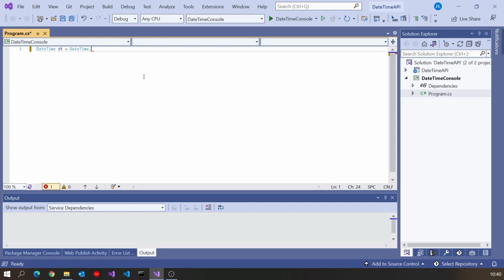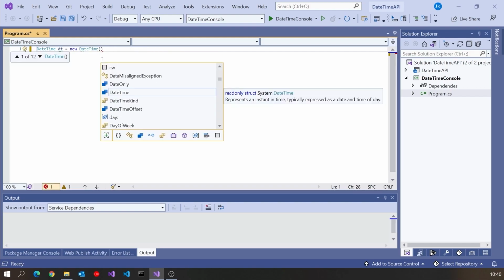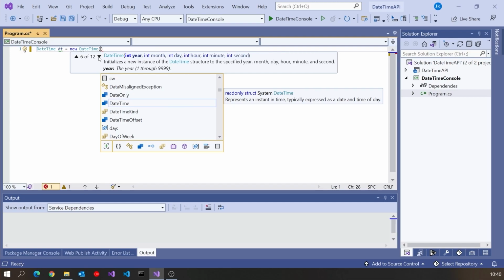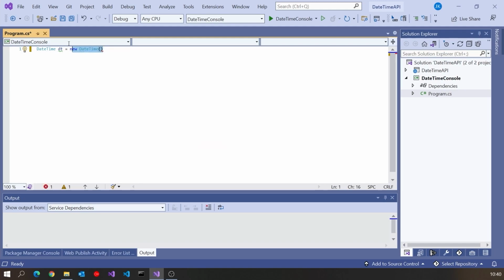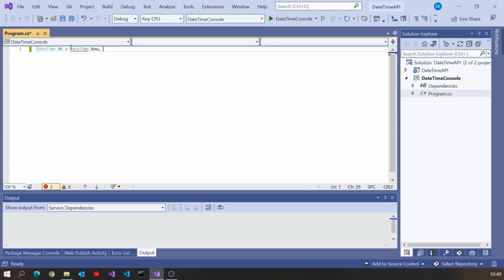Or indeed, I can say equals new DateTime, and then various constructor overloads, you can see a lot of them there, that I can specify it in terms of just a date, which will set the time to midnight, or I can start putting in hours and minutes and seconds, and so on and so forth. So various ways that we can do that one. Let's just leave it as now for now.